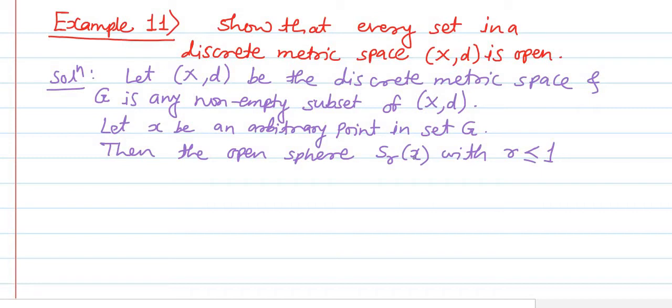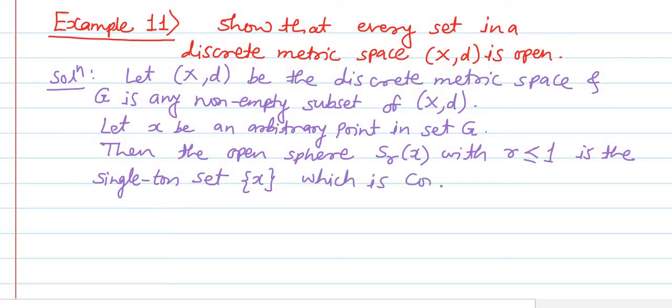All the points distinct from x are at exactly distance 1 from x. Therefore the open sphere S r of x with r less than or equal to 1 is the singleton set. Singleton set means it consists of only one point. So it is the singleton set x, which is obviously contained in G.